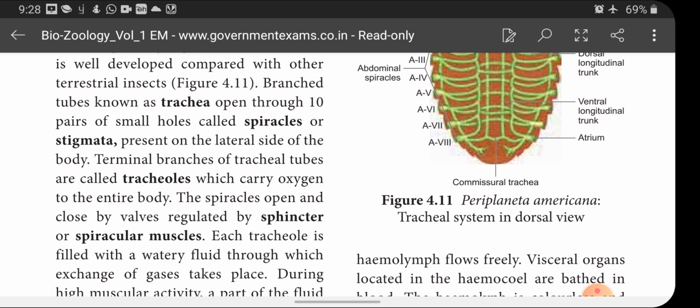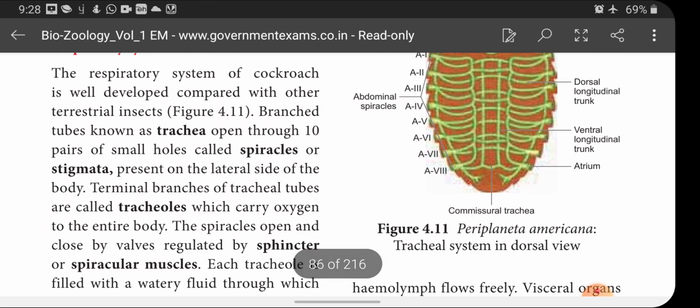Please refer to this diagram, children. Terminal branches of tracheal tubes are called tracheoles, which carry oxygen to the entire body.